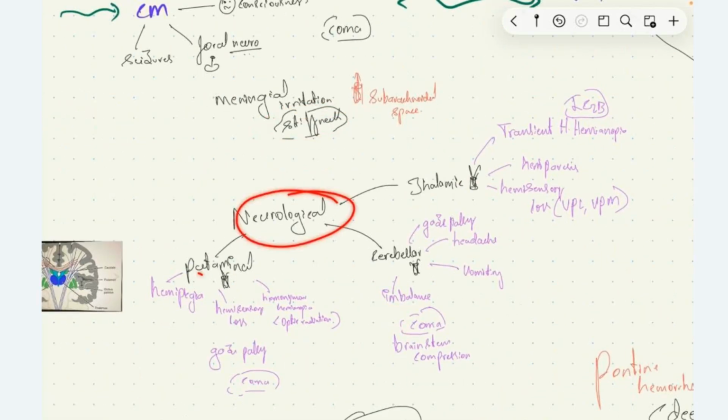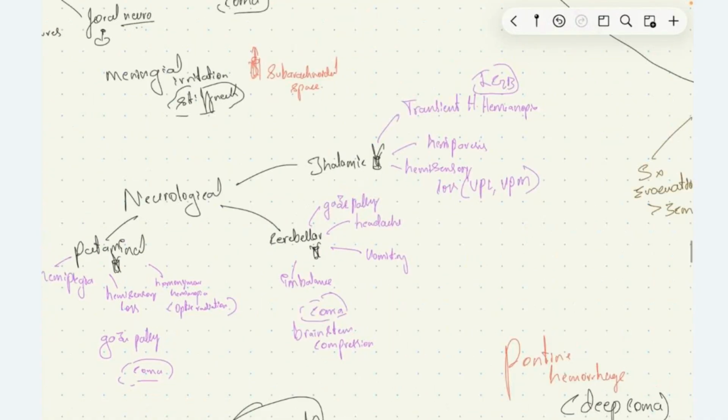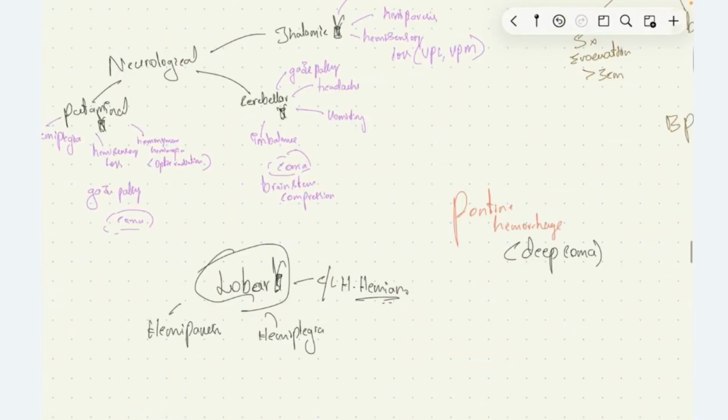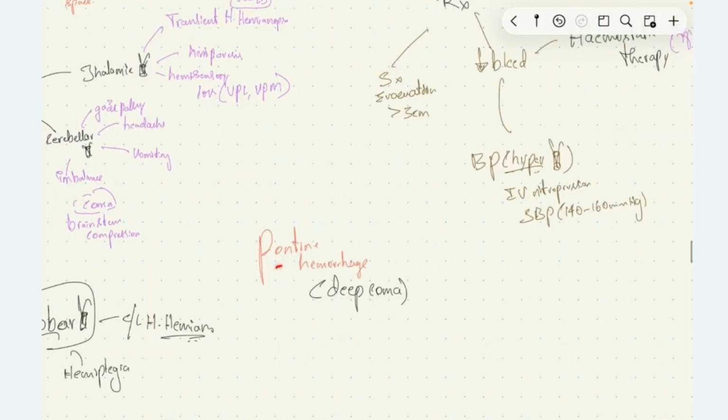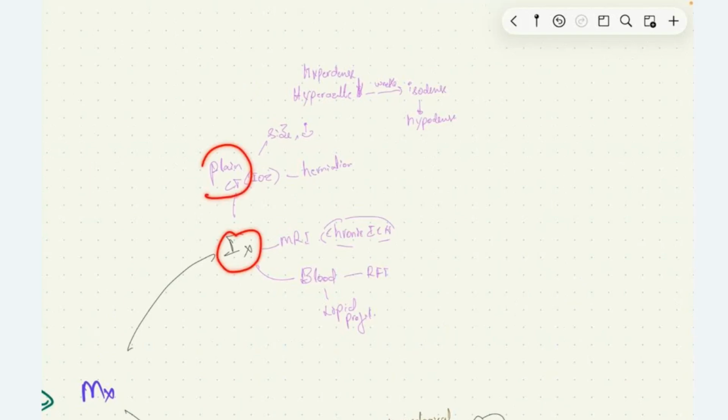Neurological symptoms in putaminal hemorrhage are hemiplegia, hemisensory loss, homonymous hemianopia, gaze palsy, and coma. In cerebellar hemorrhage, the patient will have imbalance, vomiting, headache, and gaze palsy, and they can have coma if there is brainstem compression. In thalamic hemorrhage, the patient will have hemisensory loss, hemiparesis, and transient homonymous hemianopia. In lobar hemorrhage, the patient will have hemiparesis, hemiplegia, hemisensory loss, and contralateral homonymous hemianopia. In pontine hemorrhage, the patient will be in deep coma due to impaired functioning of the reticular activating system.